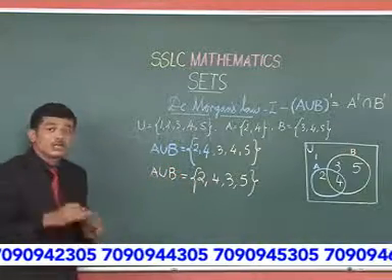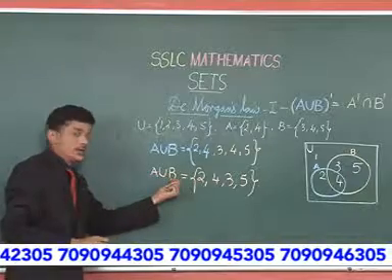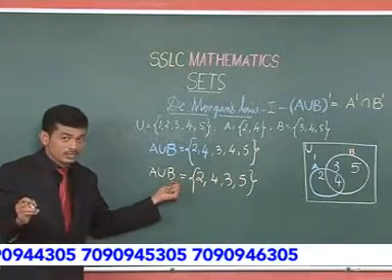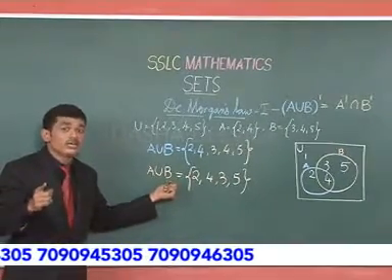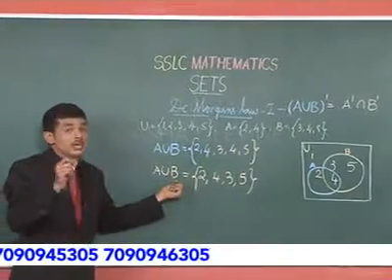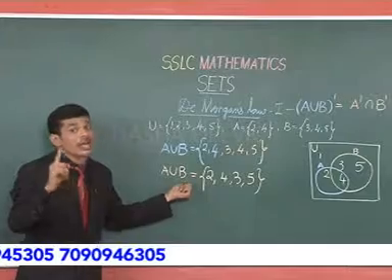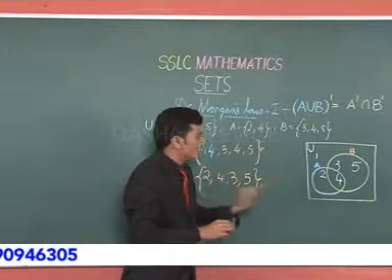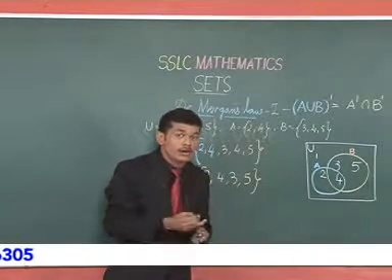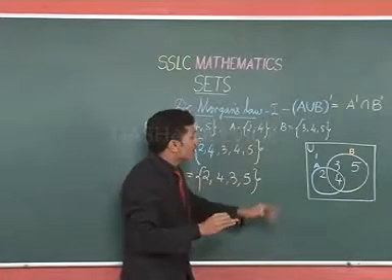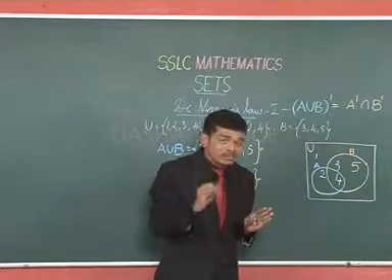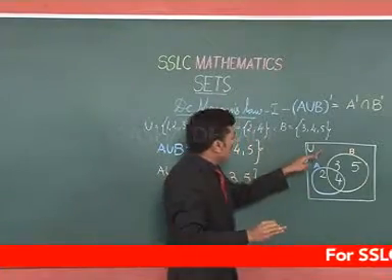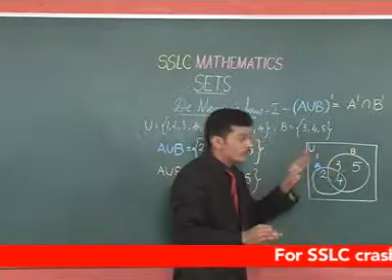Now let us find the complement of this A union B. By definition, a complement is a set that contains the entities of the universal set other than those in the given set. For example, this is a universal set. If we wanted to find the complement of A, then A complement is a set which contains entities other than those in set A. In the universal set we have 1, 2, 3, 4 and 5.